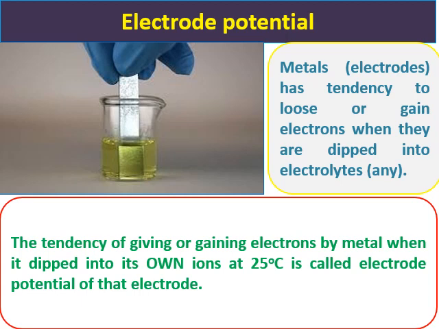So when you dip an iron rod in an iron solution at 25 degrees centigrade, it has either a tendency to lose electrons or gain electrons. Then that tendency is called the electrode potential of the metal. So remember, every metal loses or gains electrons when it is dipped into any solution, but that is not going to be the electrode potential of that metal. When you dip a metal into its own ions at 25 degrees centigrade, that is called the electrode potential of the metal.